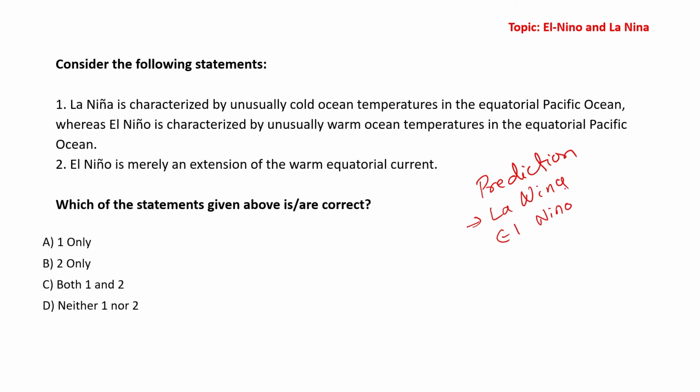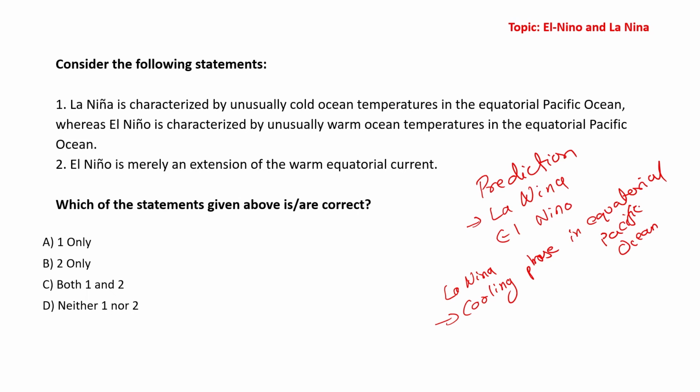So what is La Nina and what you need to remember about La Nina for the purpose of answering MCQs, and this is on the basis of previous years' questions. It basically represents a cooling phase in the equatorial Pacific Ocean.